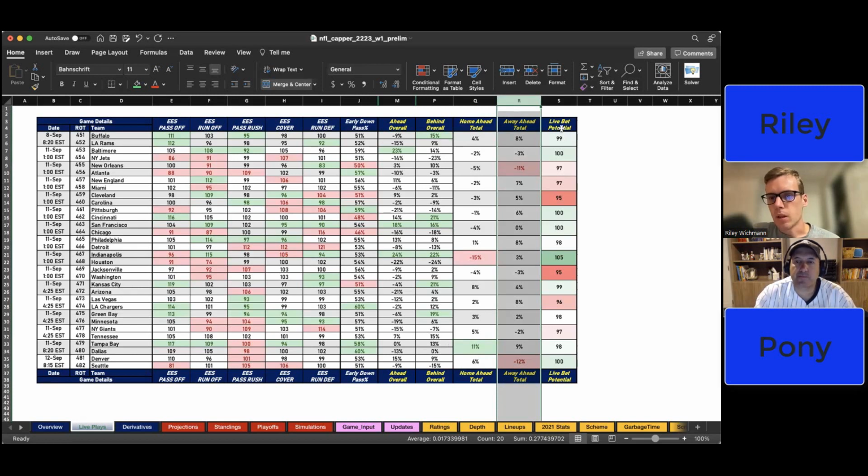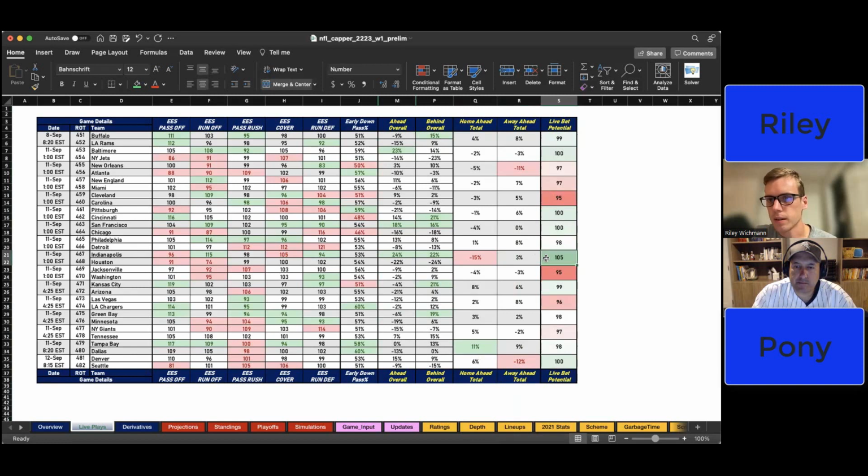So then the last column here is live bet potential, and this is kind of just an average, actually, of the absolute values of all of these numbers. So we're looking in total at all these types of bets. We could be betting on a side, we could be betting on a total, but in general, based on our numbers, which games are most likely for us to be looking at when it comes to a live bet based on the matchups. There are some matchups where you can tell, Cleveland, Carolina, for example, based on our numbers, we don't really see much live bet potential there.